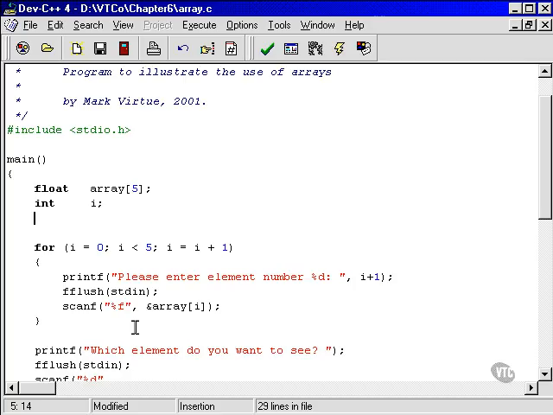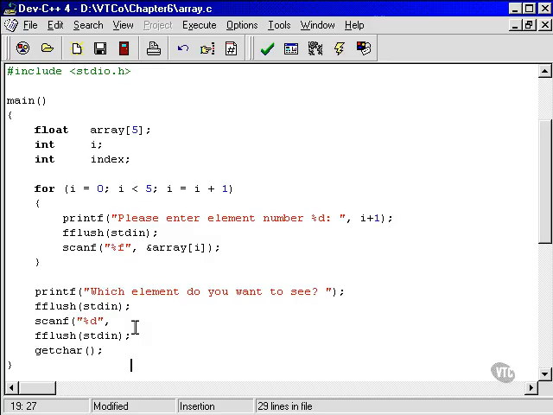We need int index. We could have used i, I suppose. I mean, we finished with i up here, but I'm just going to keep them separate because it's less confusing for a training course such as this. So we need the address of index.